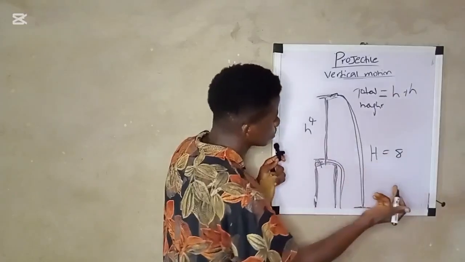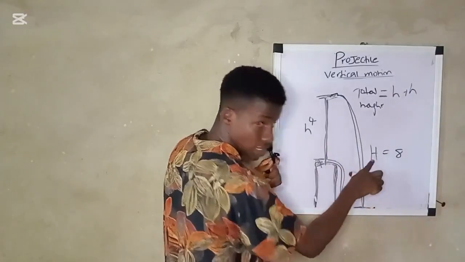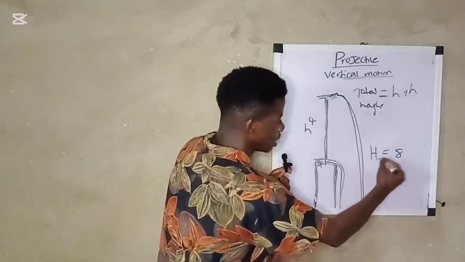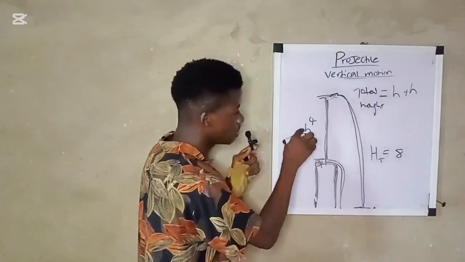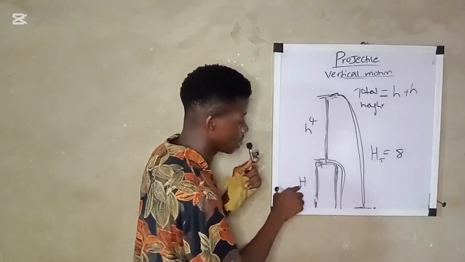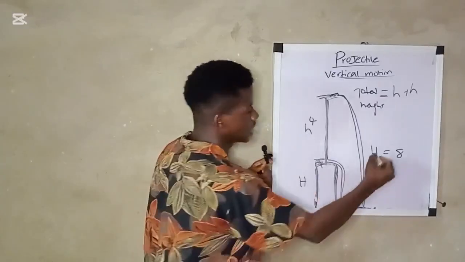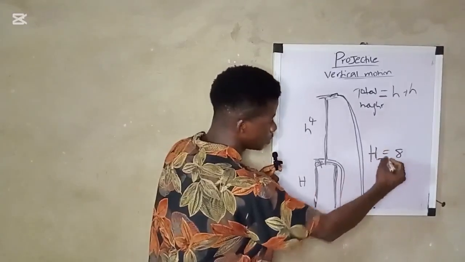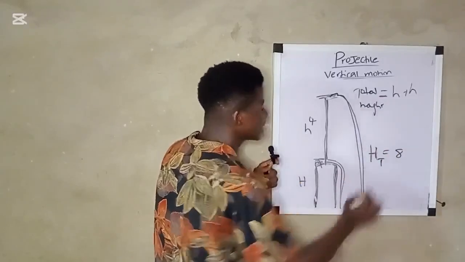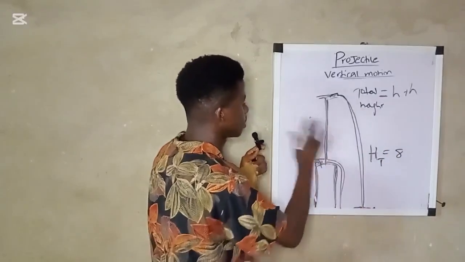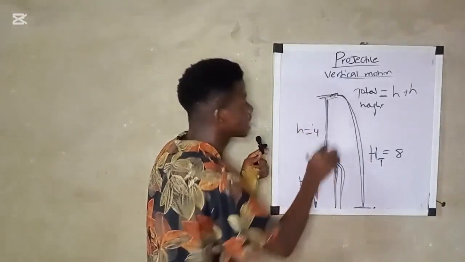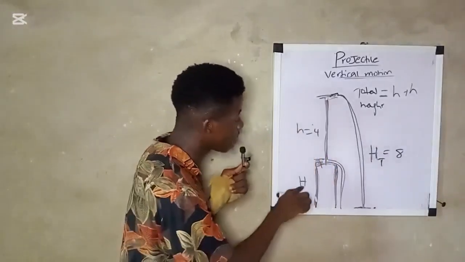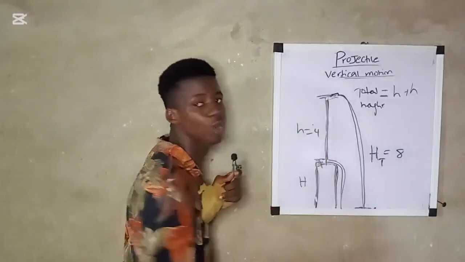Okay, let me turn this capital letter H to ht, which means total height. Here will still be h. Why here will be capital letter H? I don't want to confuse you guys. Here is ht, which means the total height. Why this h equals 4? This is the height above the tower. Then capital letter H is the height of the tower.